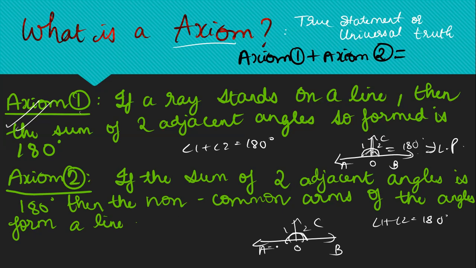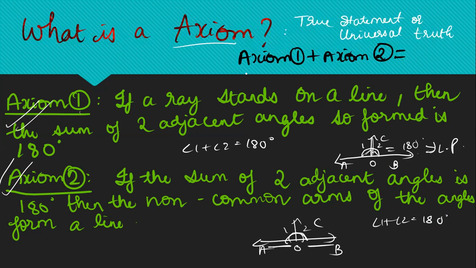Then the non-common arms of the angles will definitely form a line. So if there are two adjacent angles that give us 180 degrees when added, then these two non-common arms of the angles will form a line. Okay, that is axiom number 2.